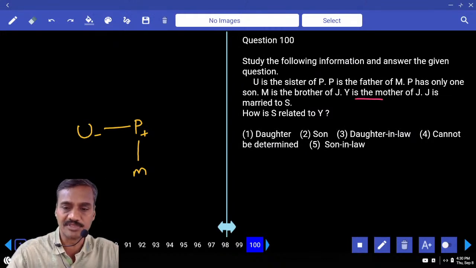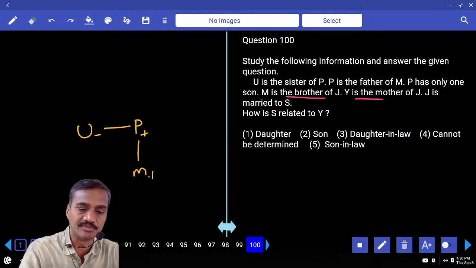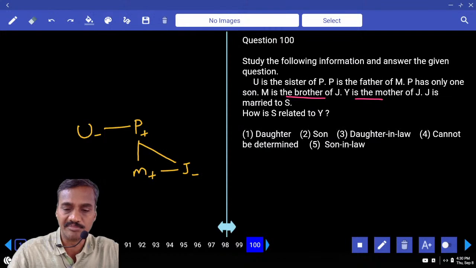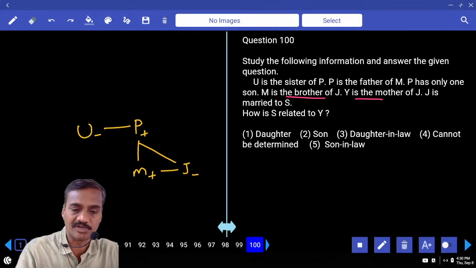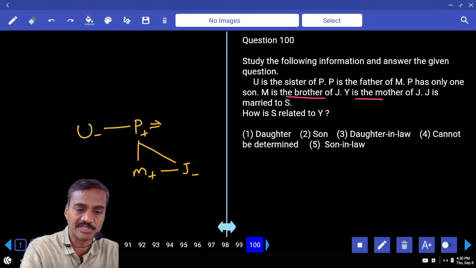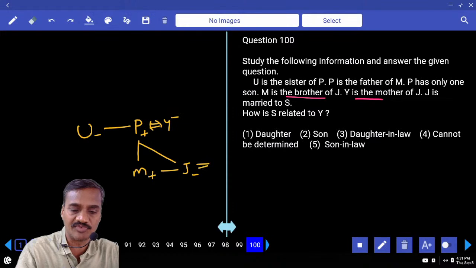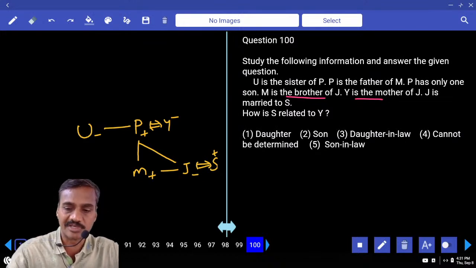And Y is the mother. M is the brother of J. Hence M is the son, and J is the sister. Then M is the son and J is the daughter. Y is the mother of J, that means P and Y are a married couple. J, a female, is married to S, a male. How is S related to Y? Y's daughter's husband: son-in-law, choice 5.